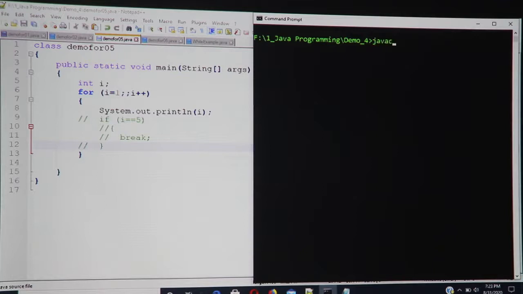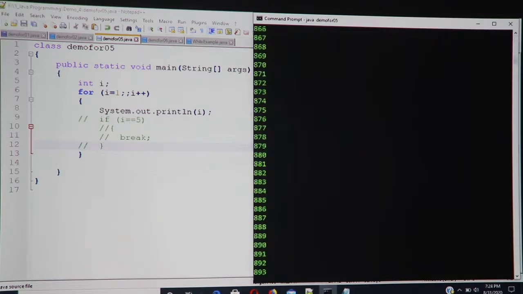I am just compiling the program demo for 05.java, and let us see what happens. If you see, now I execute the program and my program went into the infinite loop. I will have to press Control C to break the program.